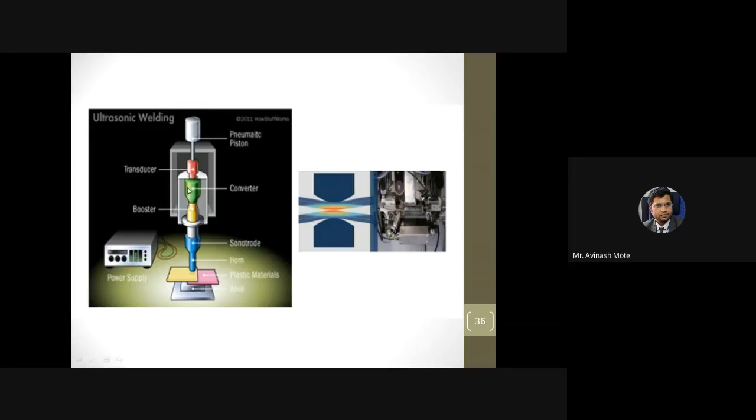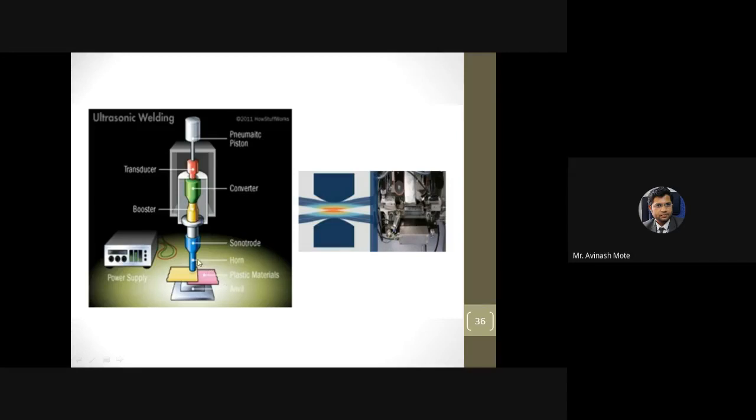This has quite a complicated setup, because you need a setup for generating the vibration. That's why this background setup is required: transducer, converter, and booster. The transducer and converter will create the ultrasonic waves, and the booster will boost those waves as per the frequency. And this horn will focus the waves.